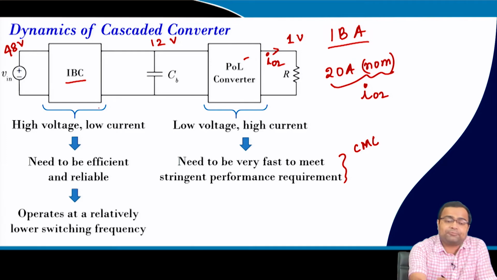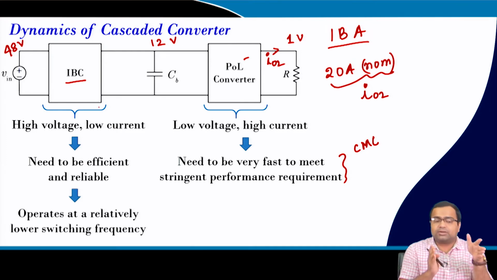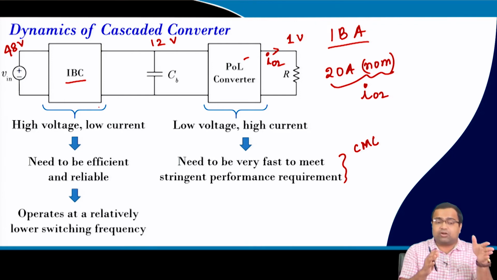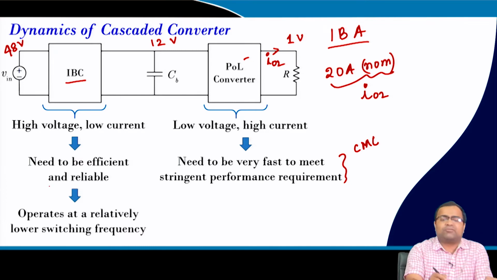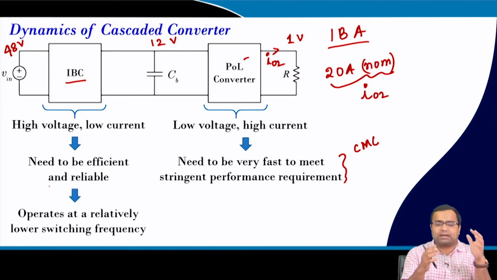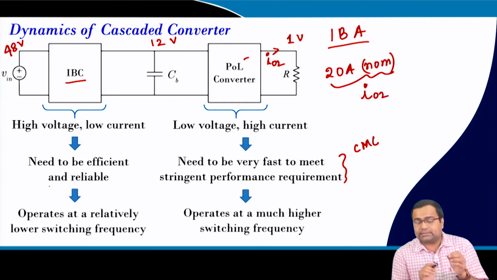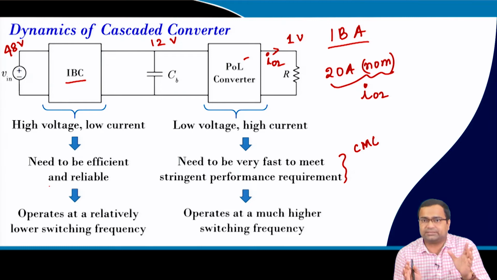So, that is why for a high voltage DC-DC converter, we should not go for a very high switching frequency, because the switching loss can be very high, because switching loss is proportional to the input voltage, okay, and of course, it is proportional to the switching frequency. So, in order to reduce the switching losses, the input side converter, which is known as the IBC, is operated at a relatively lower switching frequency, whereas the output side converter is operated at a much lower voltage.